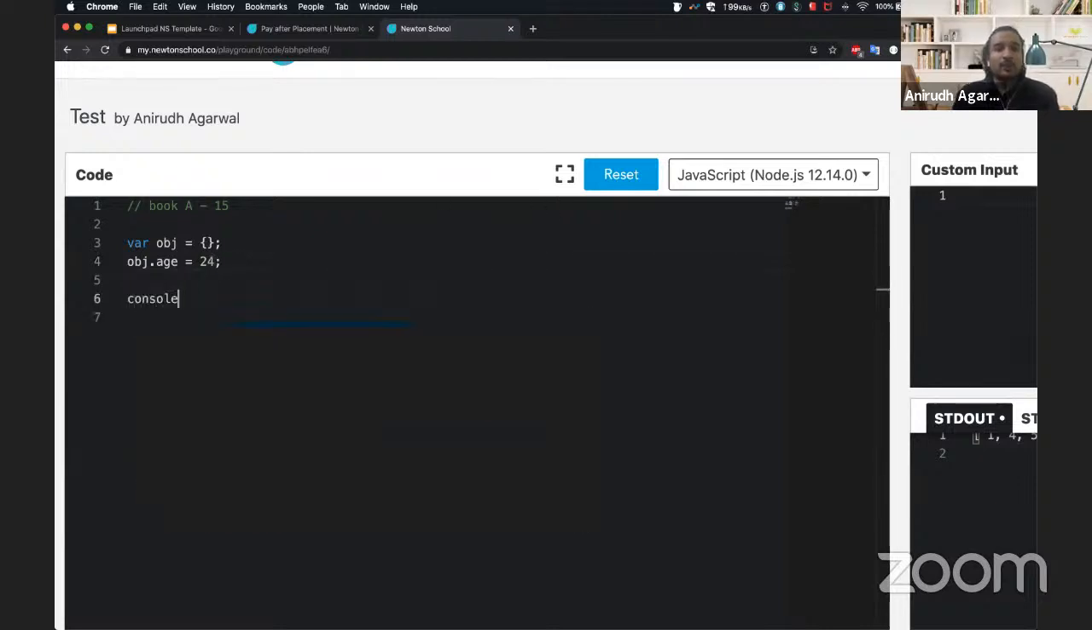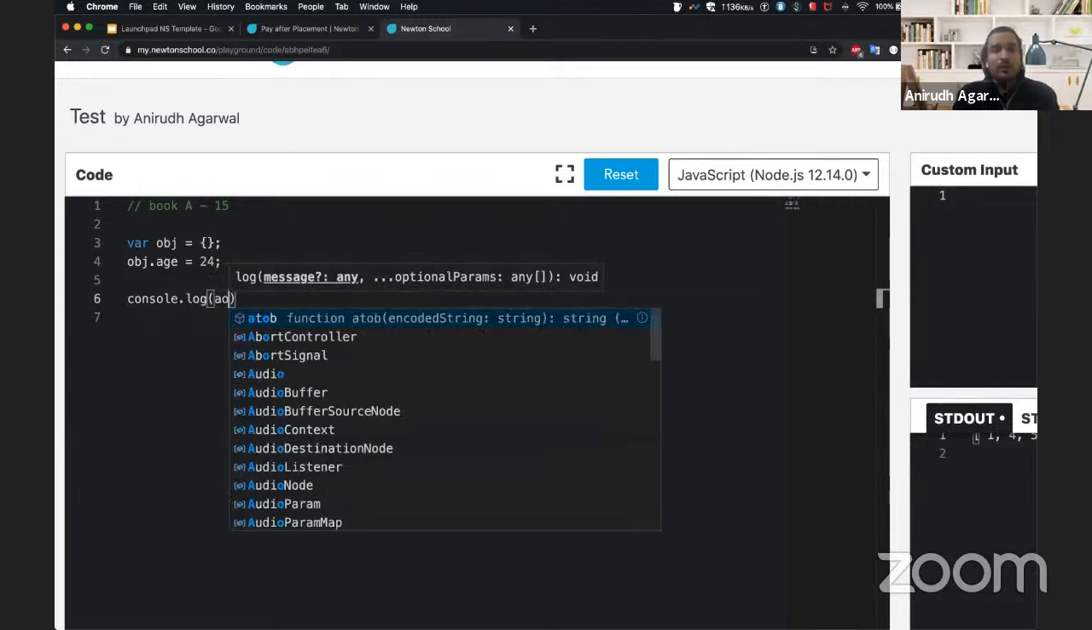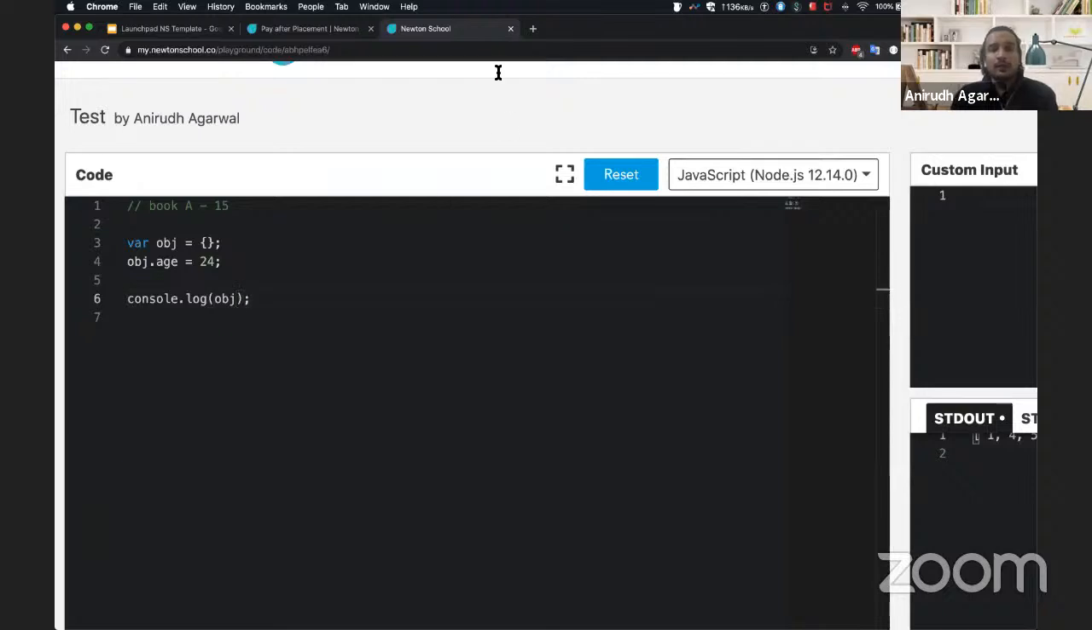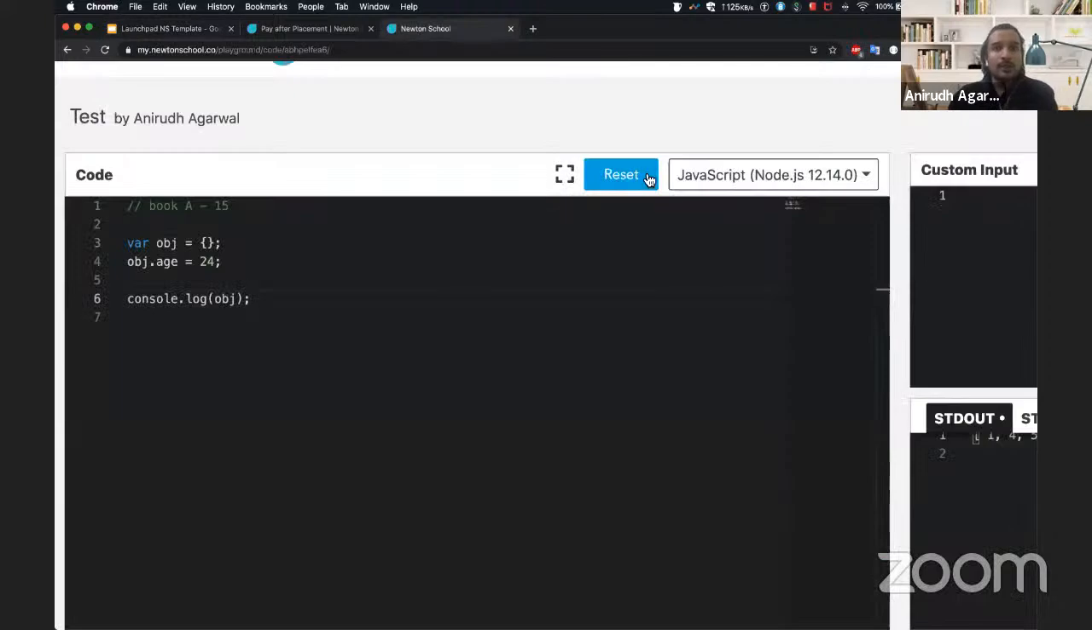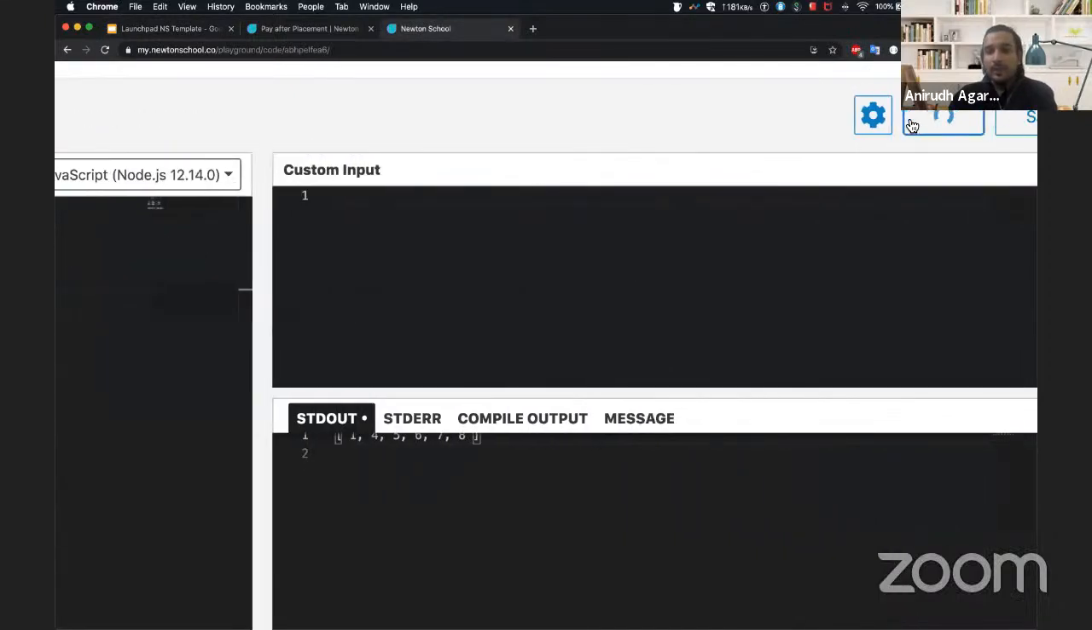And then when I try to print this object, I will see this particular object to have the value 24 against a key of age. So basically in your object, these are called your keys and these are called your values. Keys and values, always remember this. This is just a key value pair. An object is nothing but a key value pair, right? Nothing else.